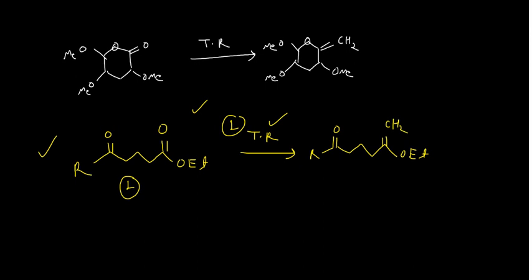But if you take Tebbe's reagent in excess, both the groups will convert into CH2. So you can write CH2 over there, and CH2 over there. Alkyl is there, OEt is there, both the groups get converted.